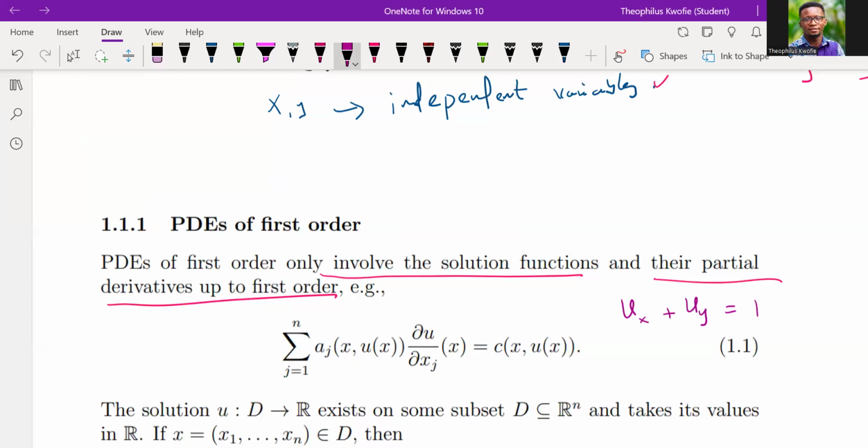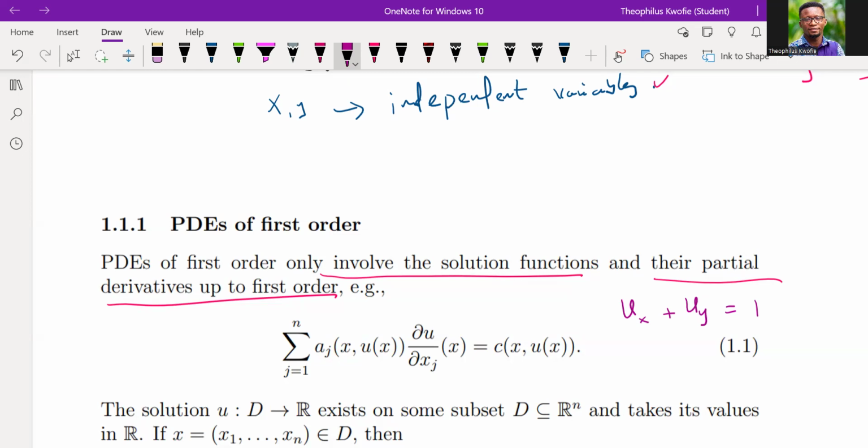This is a typical first order PDE, because the partial derivatives are up to the first order. That means the partial derivative of the solution u is taken with respect to just one independent variable at a time, and that's why we say it's first order.